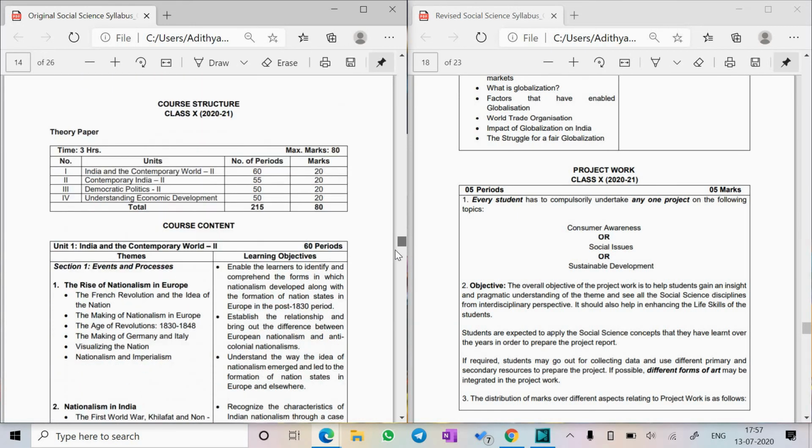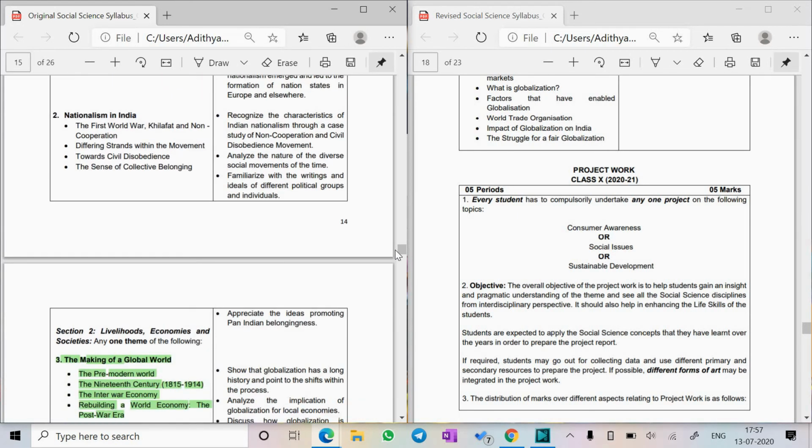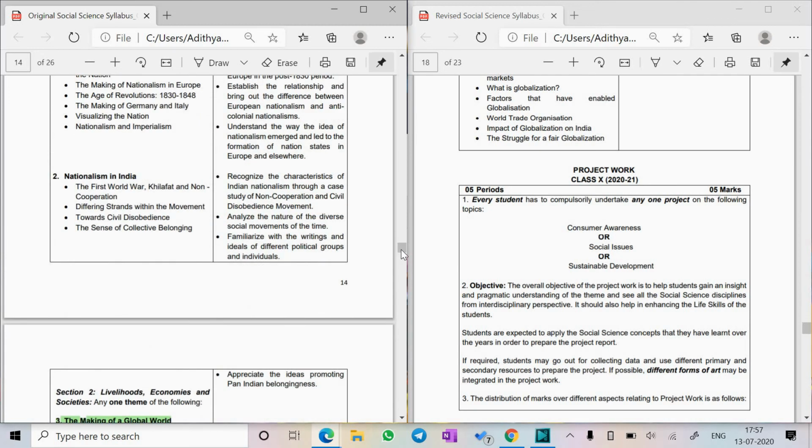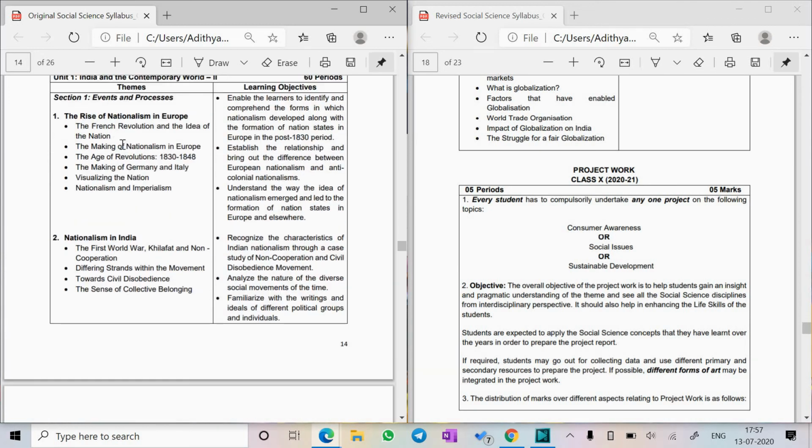From 25 chapters, they have deleted so many that it has now become 14 plus 2. That is 14 chapters, both theory and the maps for a board, and 2 chapters where only maps will come for your board. Then we have other chapters which will come for periodic test, but we're not including them in the number of chapters because board is the main one.